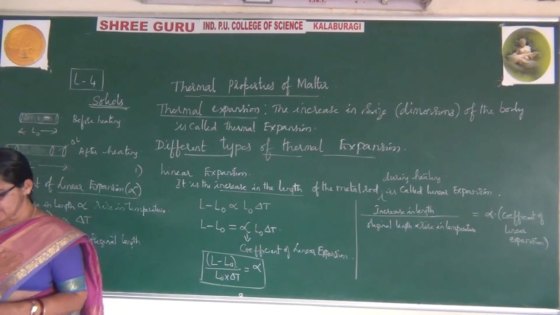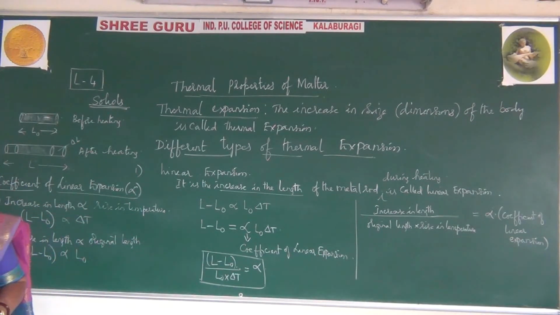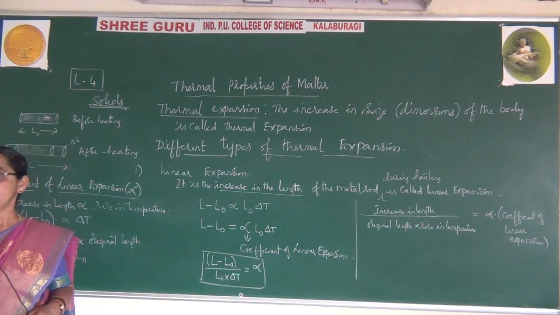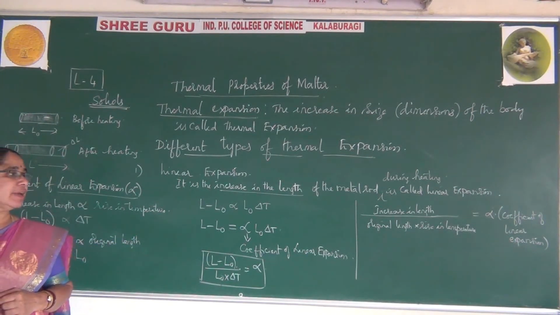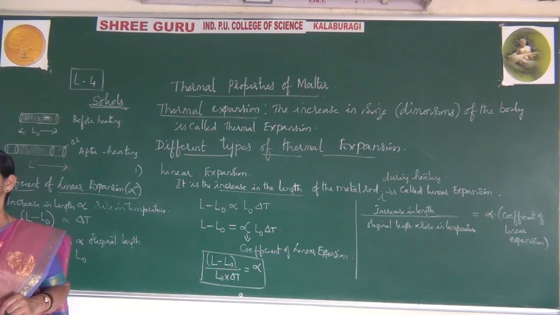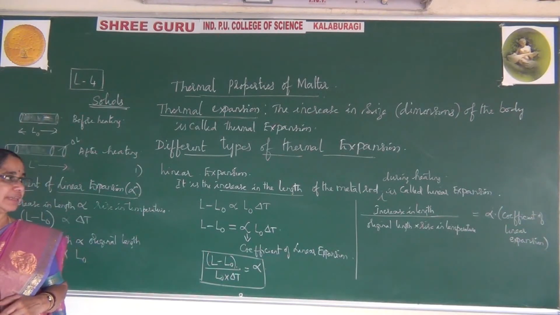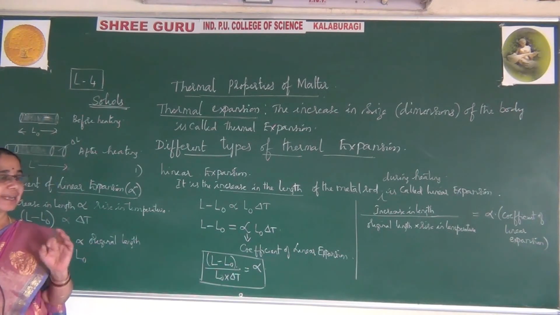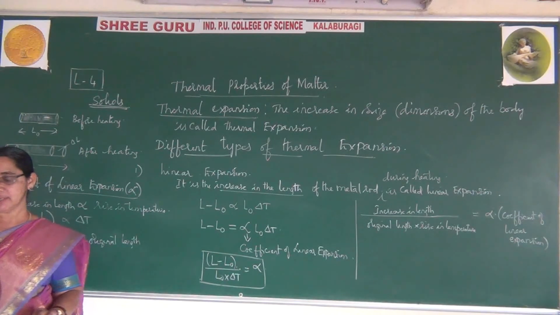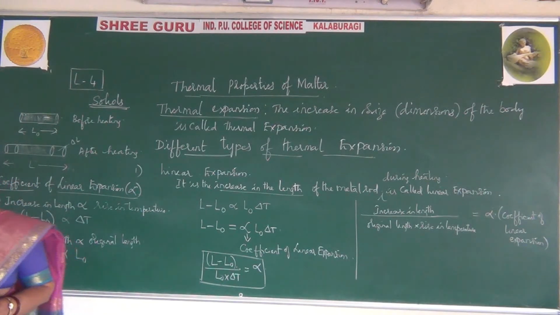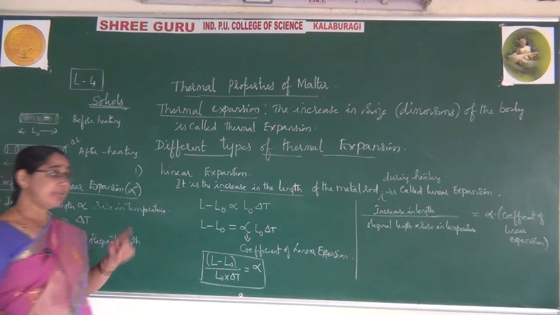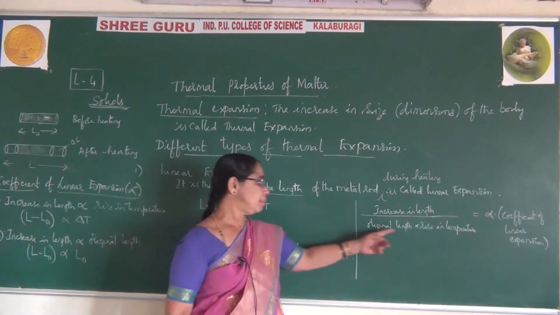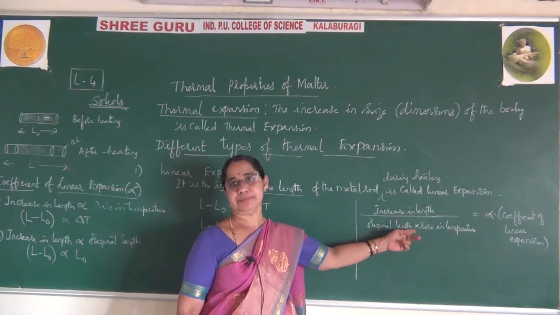Now by observing this, you are ready to define coefficient of linear expansion. Just by looking at that, you are ready to write it. How to define this? Coefficient of linear expansion can be defined as increase in length per unit original length per rise in temperature.